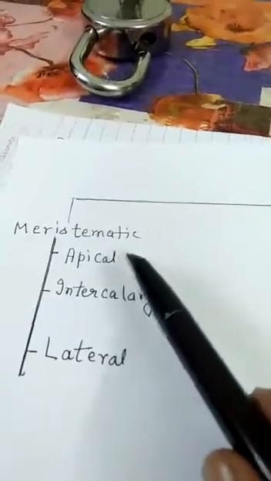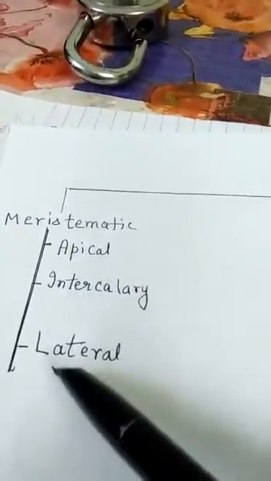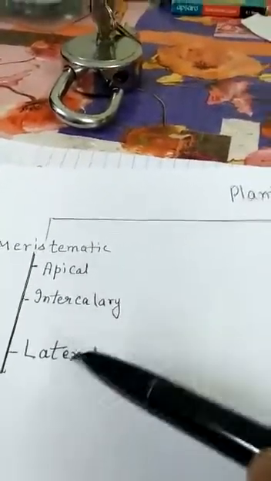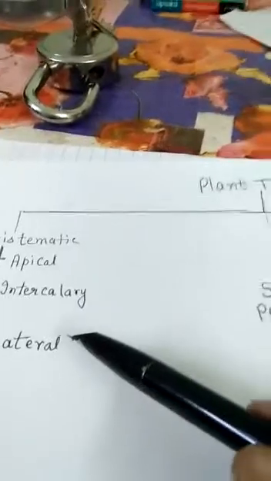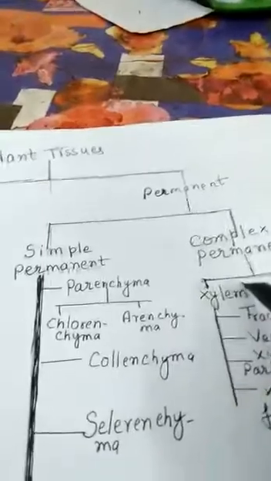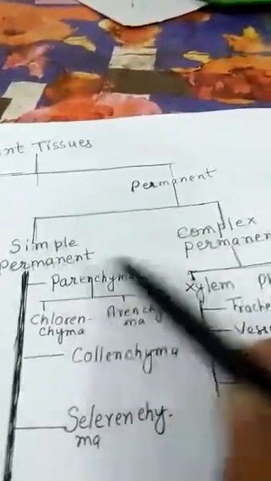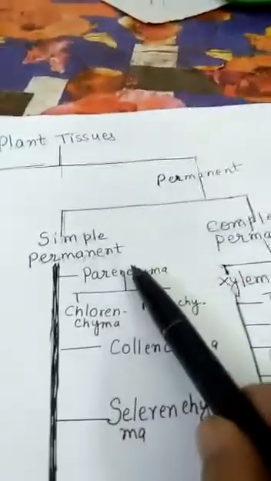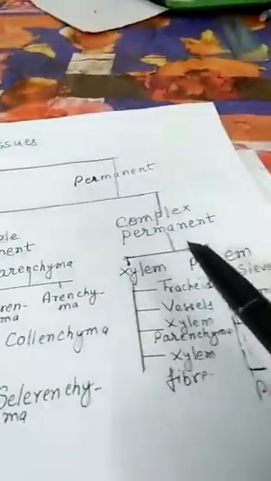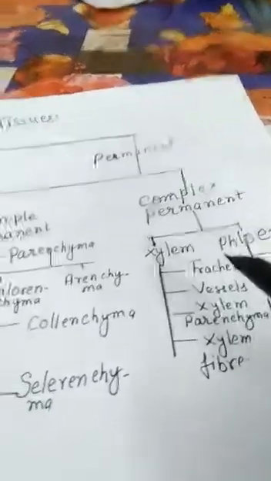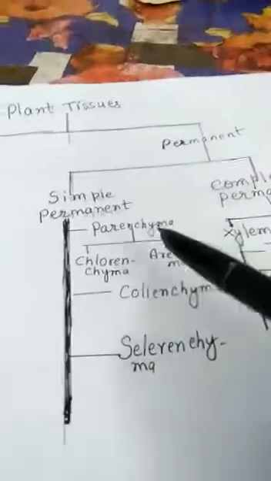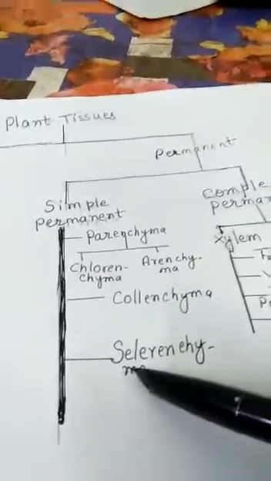Meristematic can again be divided into three types, apical, intercalary and lateral, according to their position in the plant body. And permanent can again be of two types, simple permanent and complex permanent. Simple permanent are made up of only one kind of cells and complex permanent are made up of more than one kind of cells. Simple permanent can again be of three types, parenchyma, collenchyma and sclerenchyma.